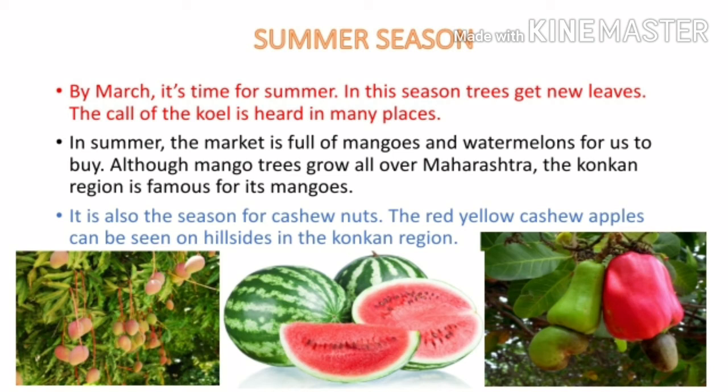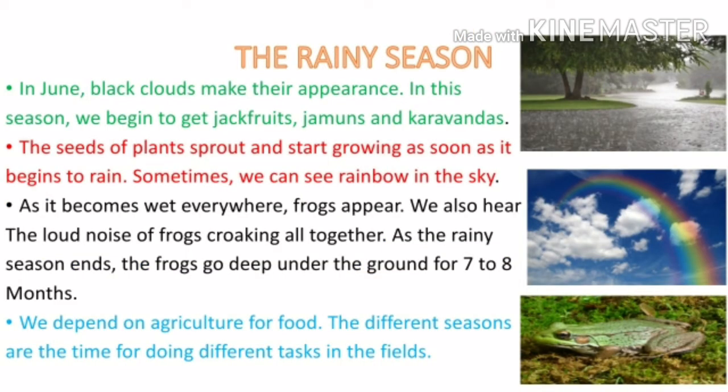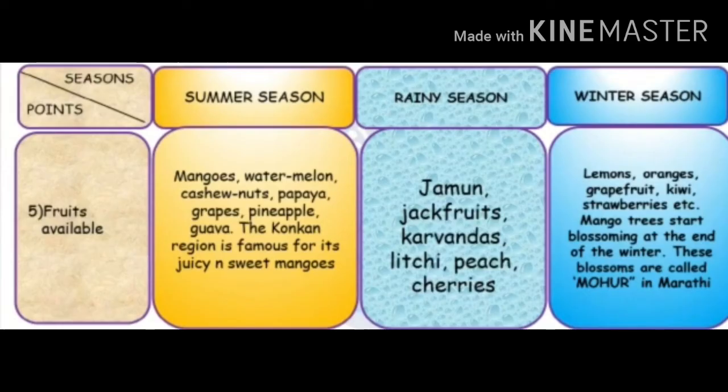Now in summer season, mangoes, watermelons, cashew nuts, papayas, grapes, pineapple, guava, these fruits are available. The Konkan region is famous for its juicy and sweet mangoes. In rainy season, jamun, jackfruit, karvanda, lychee, peach, cherries, these fruits are available. And in winter season, lemon, grapefruit, kiwi, strawberries, etc. Mango trees start blossoming at the end of the winter. These blossoms are called mohar in Marathi.